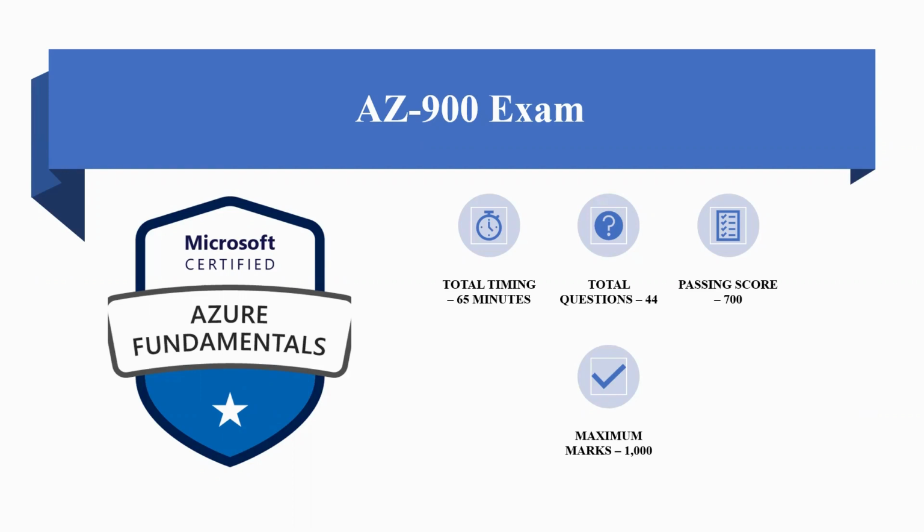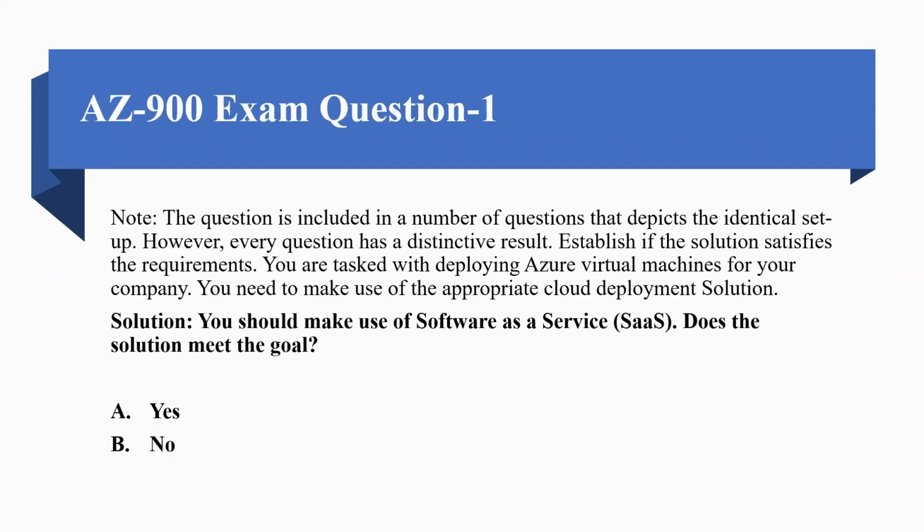This exam has a total timing of 65 minutes and the total number of questions in this exam will be 44. The passing marks will be 700 and the total marks are 1000. So now we will talk about some of the real-time questions of the AZ-900 exam. Now we will talk about the first question.